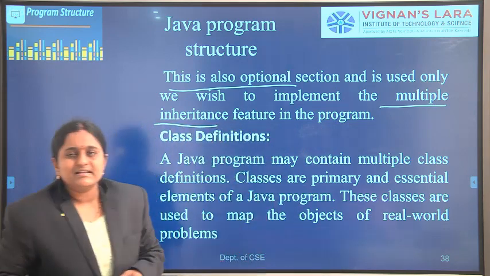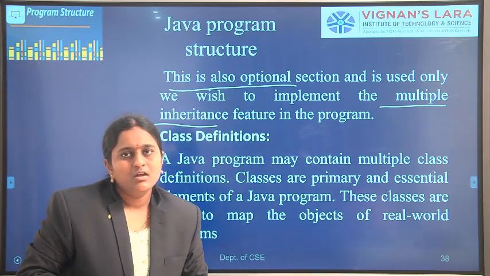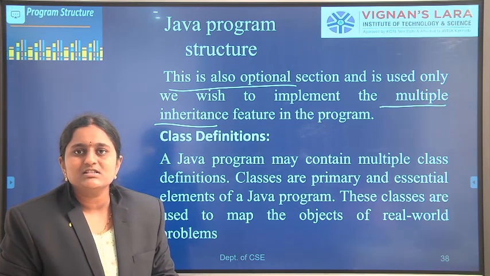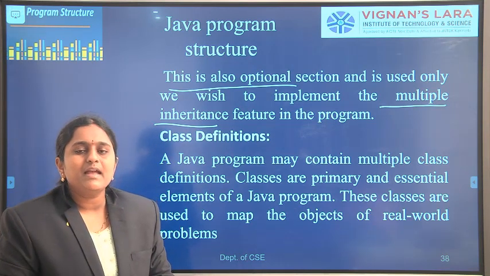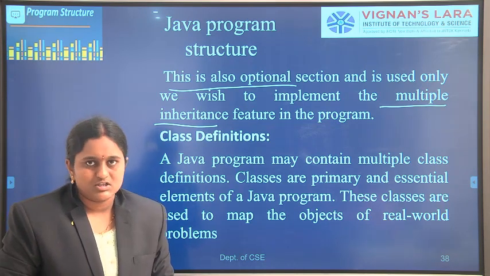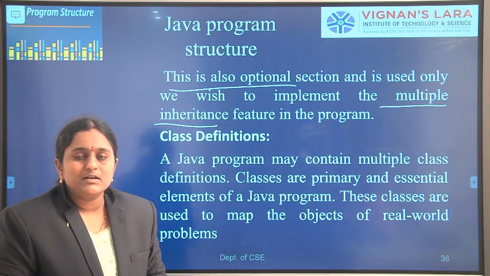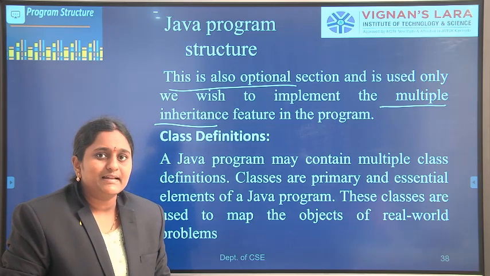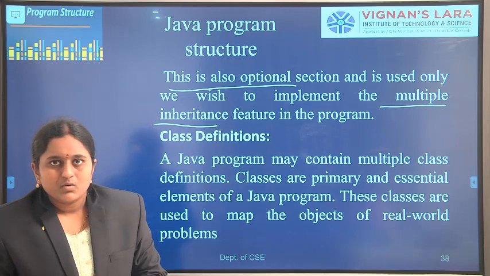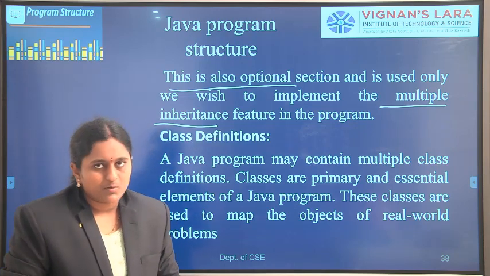Java does not support multiple inheritance directly, but with the help of interfaces we can achieve the multiple inheritance concept in Java. This statement is also optional.